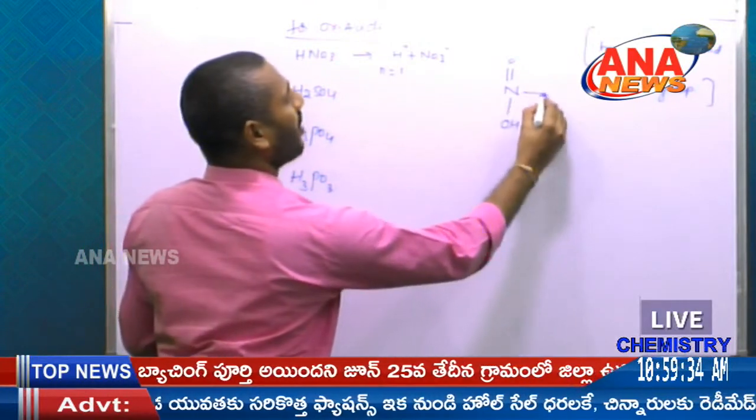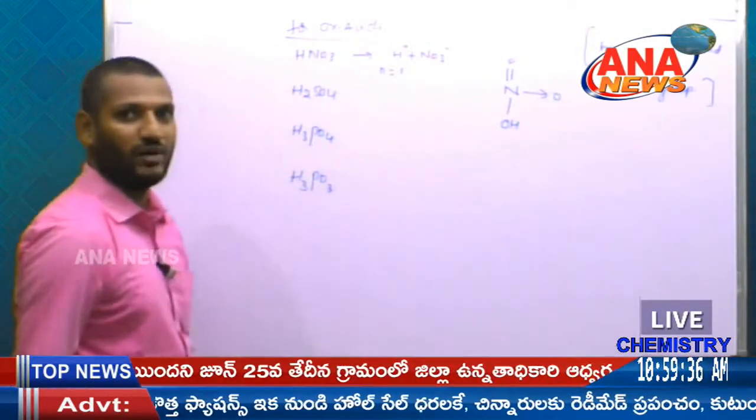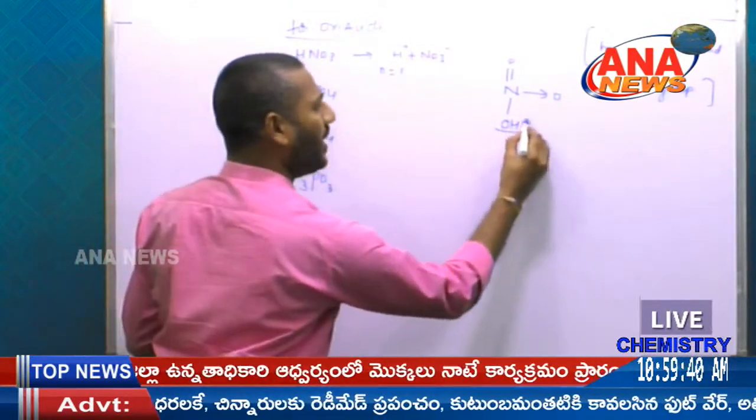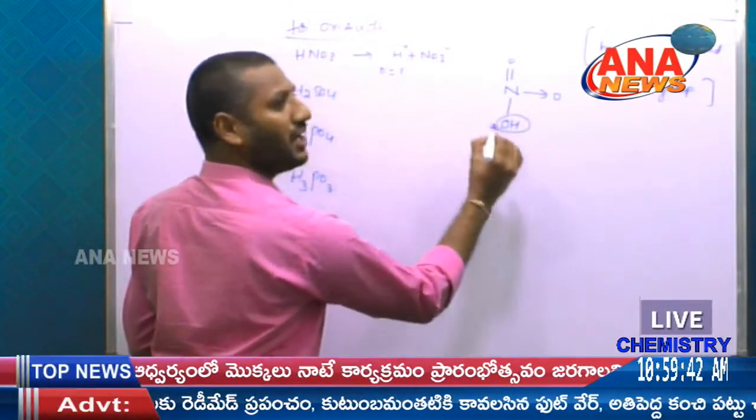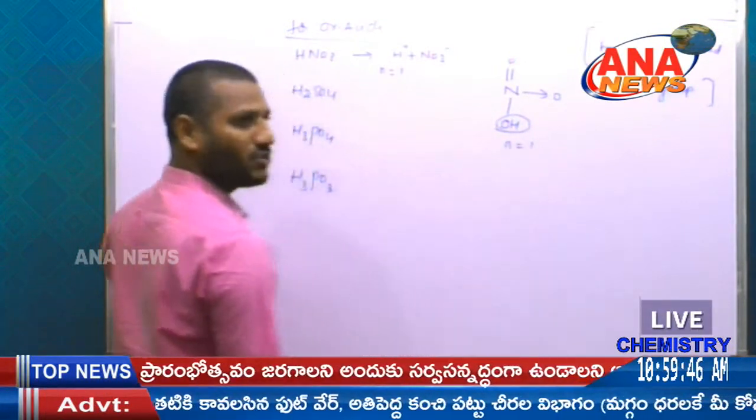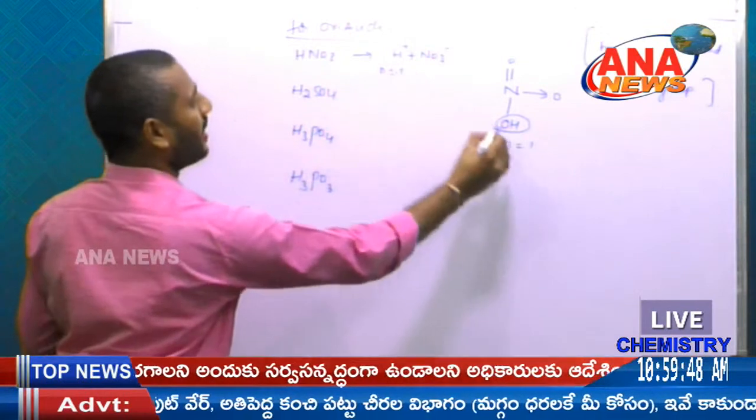In HNO3, the remaining one oxygen is a coordinate covalent bond. So for the number of H plus ions, the OH can easily give one H plus. That is why the number of H plus ions is only 1. That is called n factor is 1.